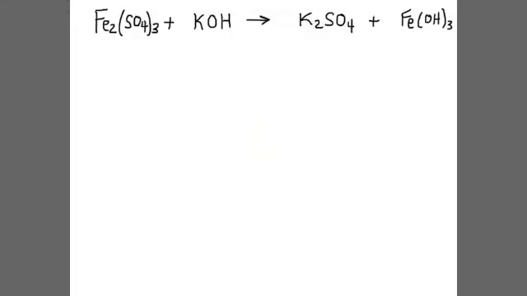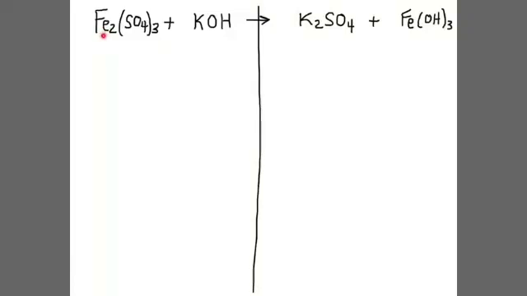The first thing I'm going to do is draw a line that divides the reactant side of the equation from the product side of the equation. So I'm just going to put a line right down the middle. And I'm going to list all the different elements that are on each side of the equation. They're going to be the same elements, but I'm just going to list them.